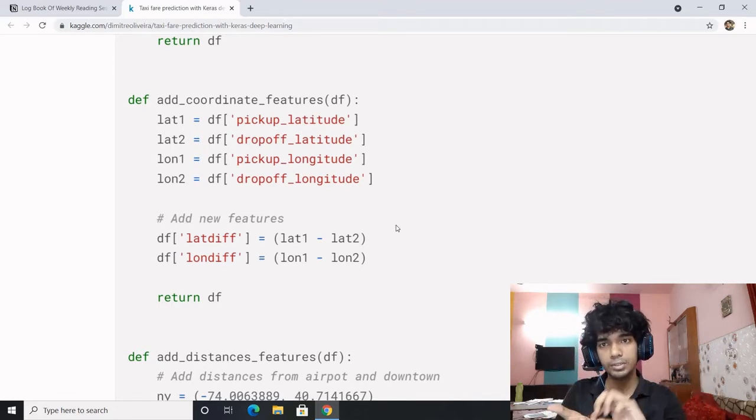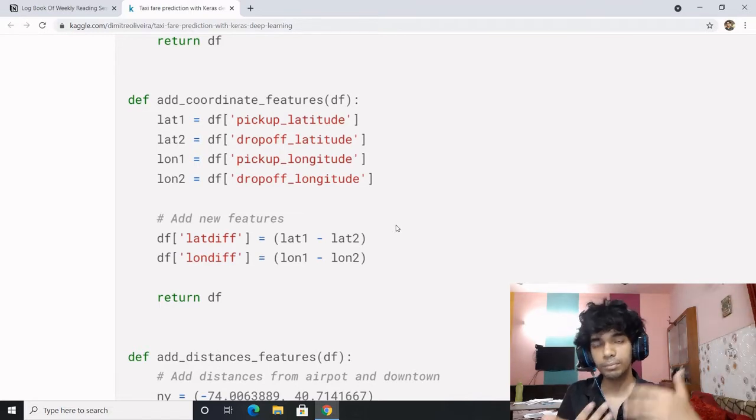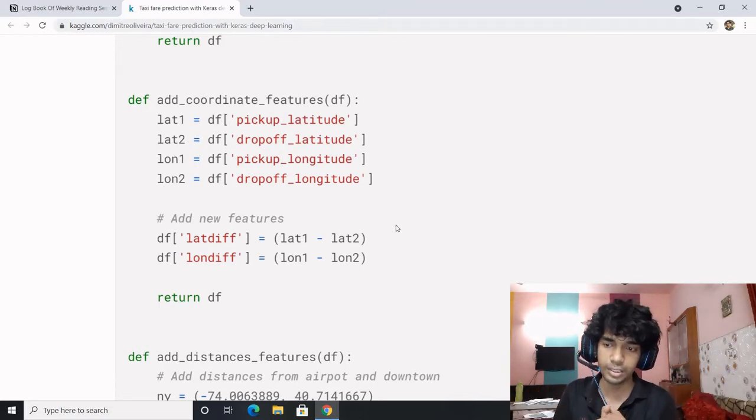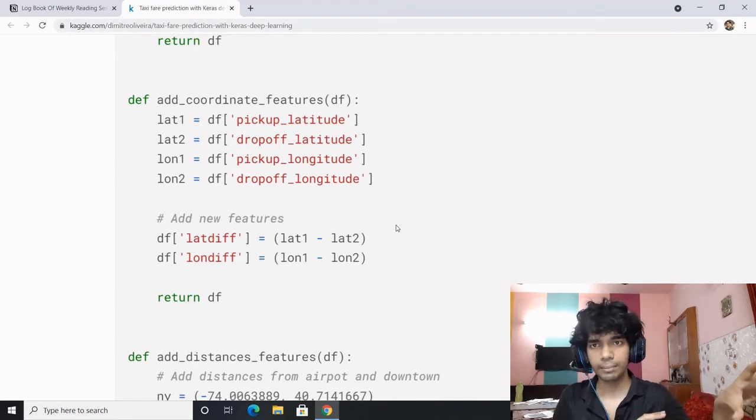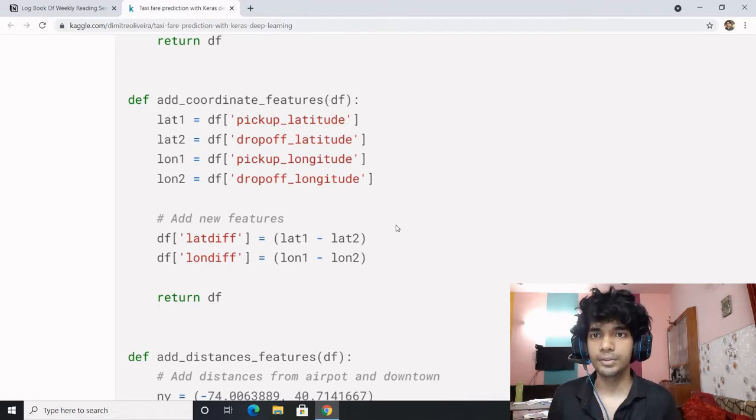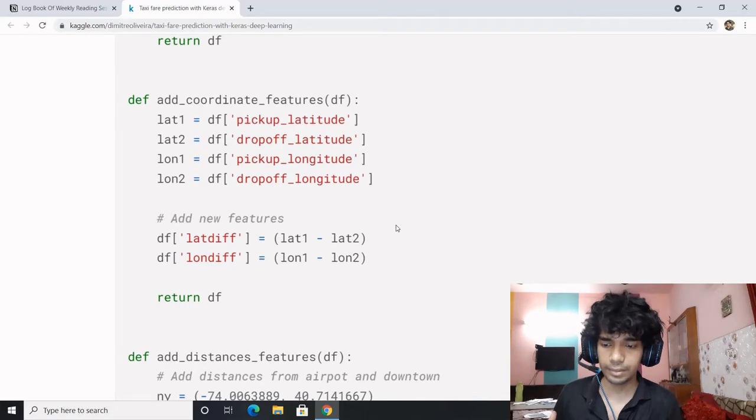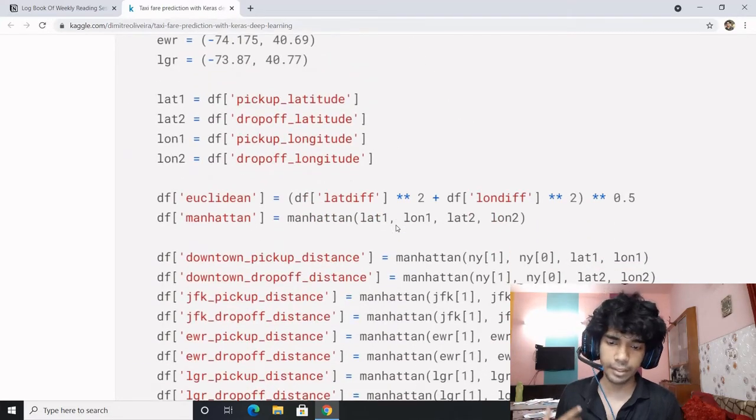So a coordinate is not useful, but a distance from the nearest landmarks is, because an airport is expected to be a good landmark. So is the case of downtown. So these are the logic and the common sense which are not predefined, but you need to think and explore. Search about it, read different notebooks. So that is all about it.